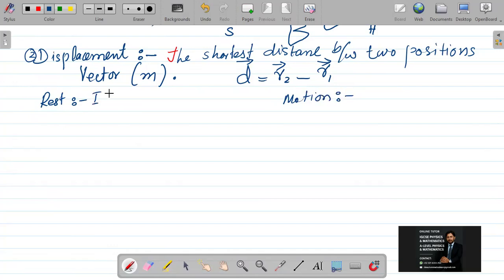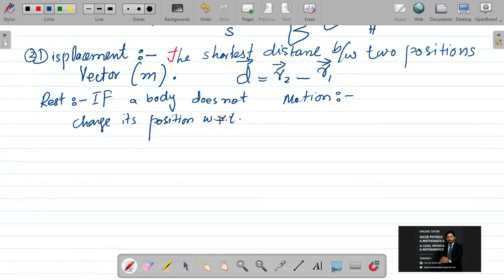If a body does not change its position with respect to some reference point, then it is said that the body is at rest.